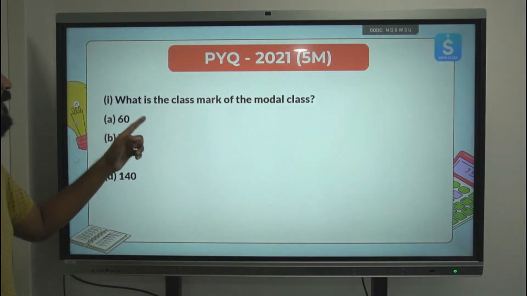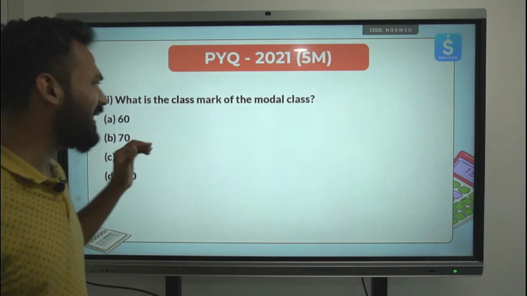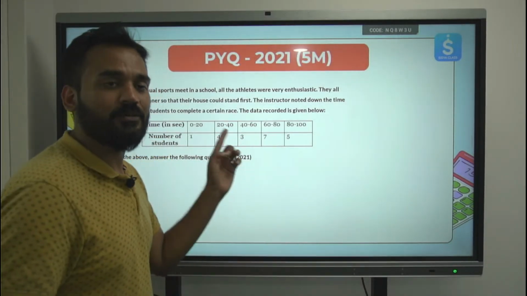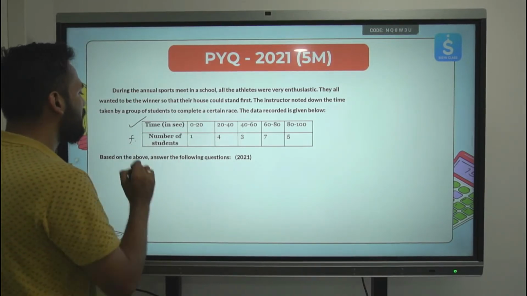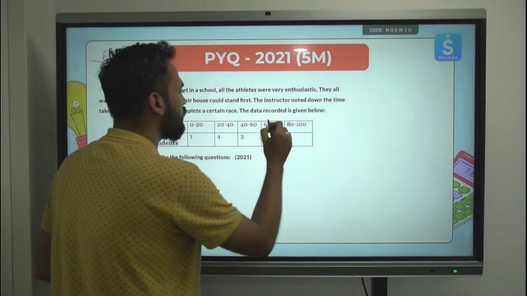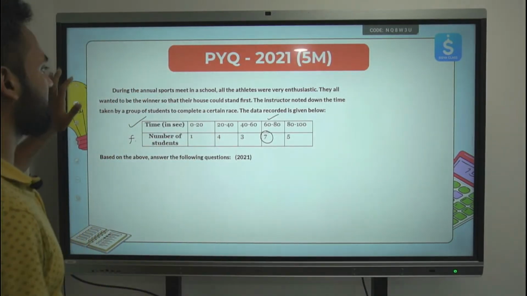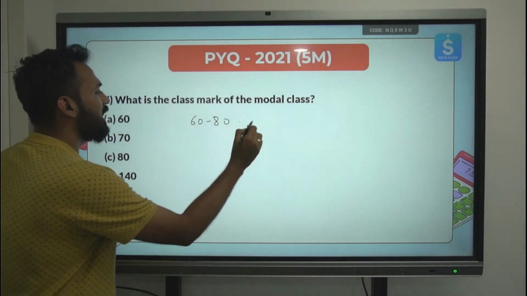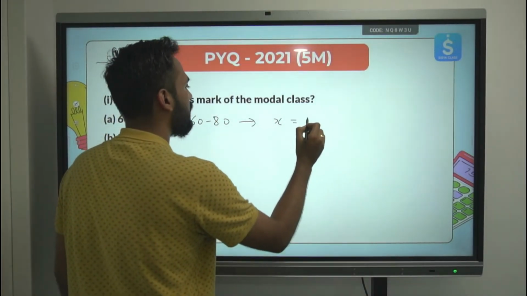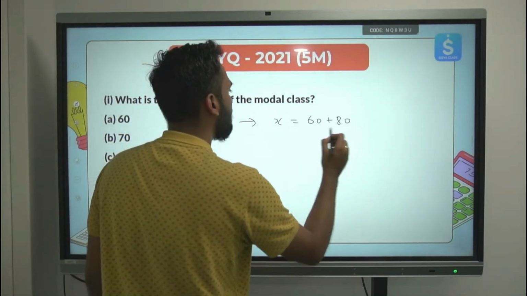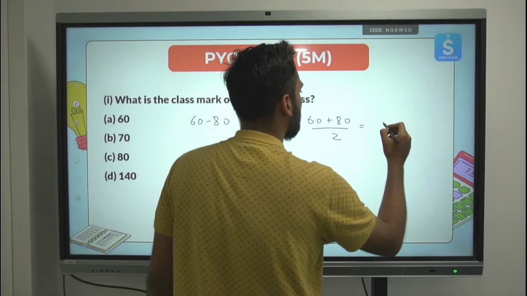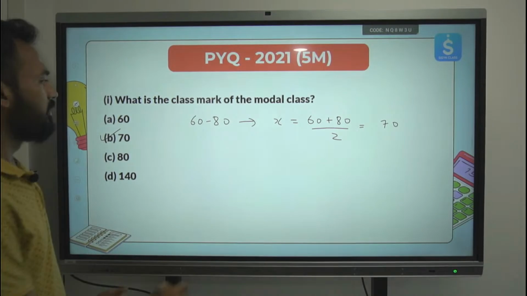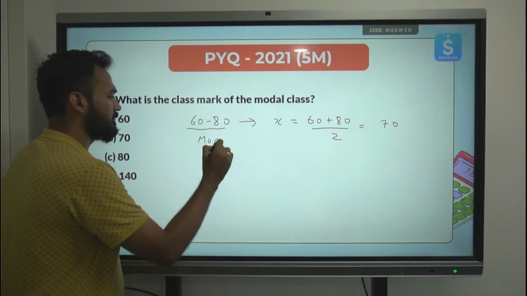The first question is, what is the class mark of the modal class? Very easy. The frequency of the modal class is the highest. Which frequency is highest over here? 7 is the highest frequency. Easy. 60 to 80 is the modal class. And the class mark of this class will be equal to 60 plus 80 divided by 2, which is 140 by 2. That comes out to be 70. Option B is the correct answer. Clear? This is the modal class.